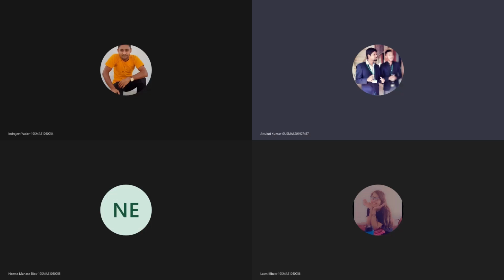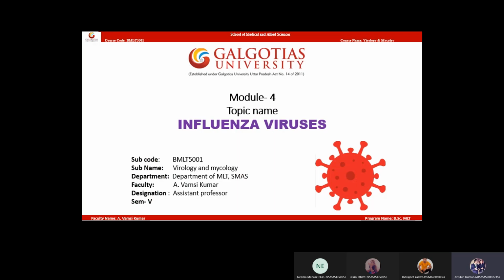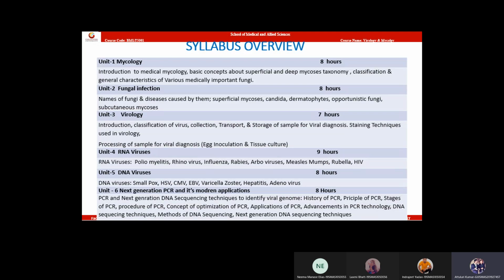Coming to the point, currently we are in the influenza virus, unit 4. In the 4th unit we have RNA viruses. Among RNA viruses we have polio, rhino, influenza, rabies, arbo and measles, mumps, rubella. We already finished polio virus. Then we discussed rhinovirus in yesterday's class. And today we will discuss influenza and rabies.